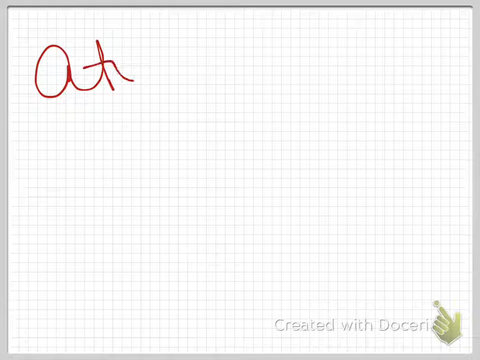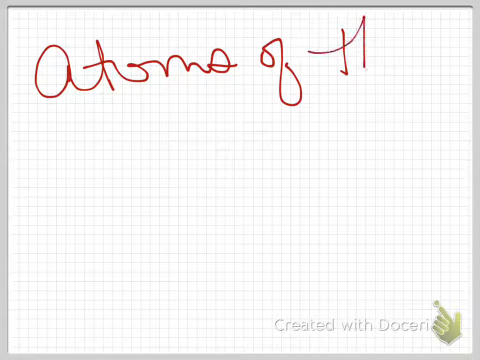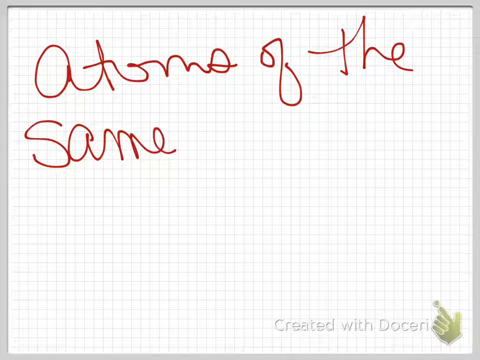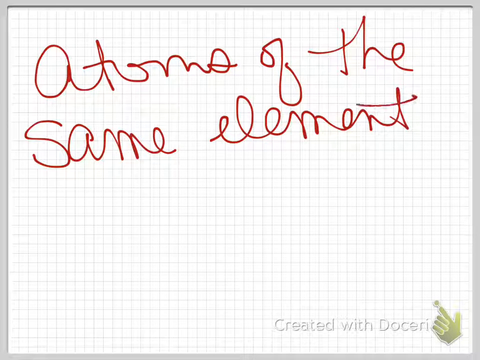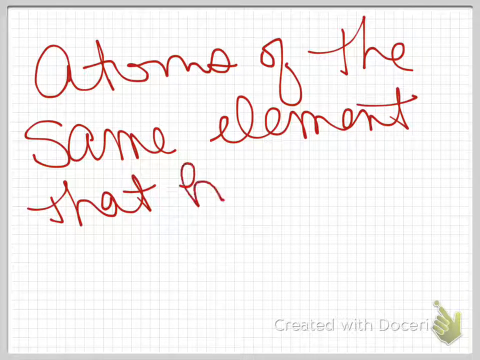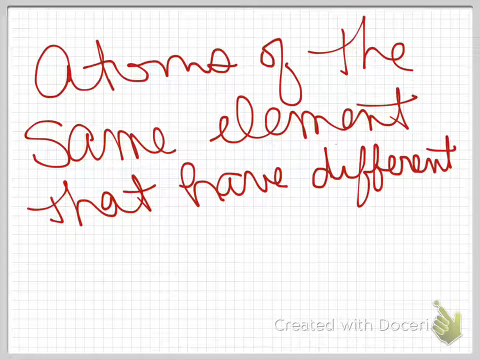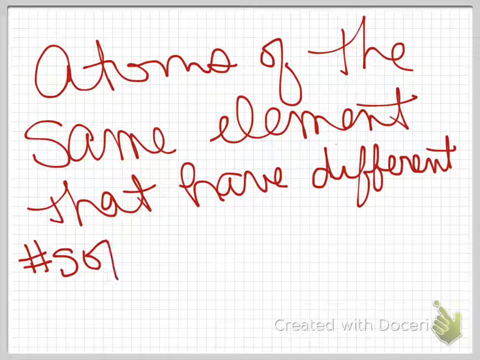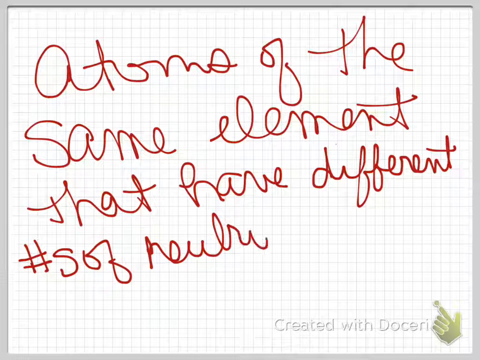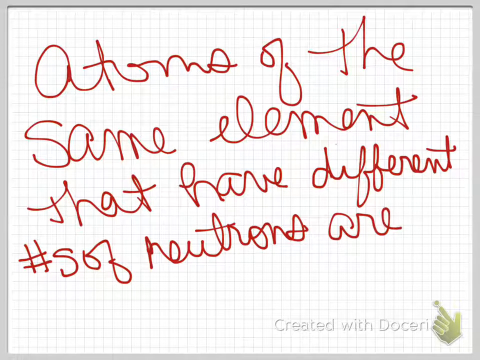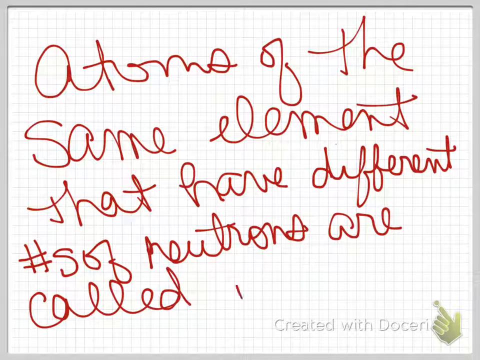What we call atoms of the same element that have different numbers of neutrons are called isotopes.